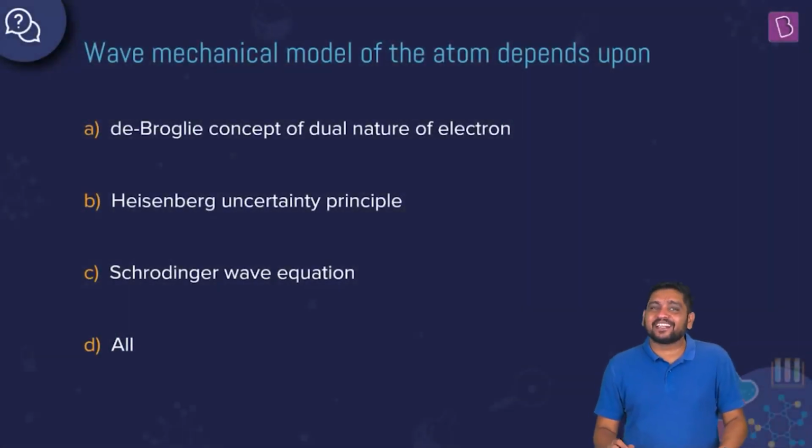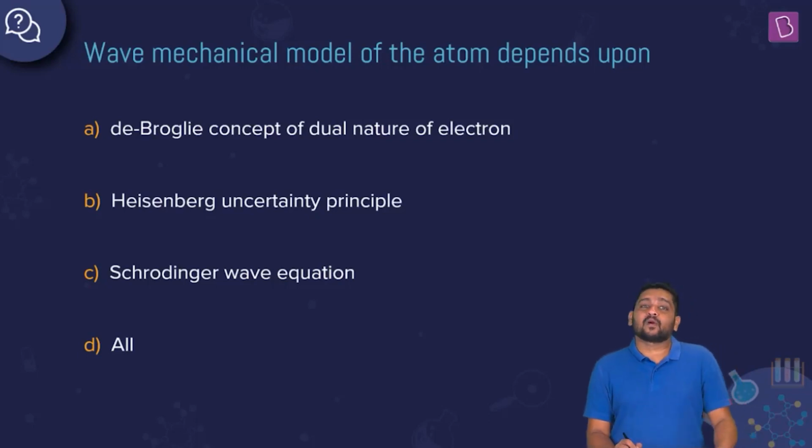Okay, this is a simple theoretical question that we have here, which says wave mechanical model of the atom depends upon de Broglie concept of dual nature of electron, Heisenberg's uncertainty principle, Schrodinger wave equation, and D option says all, right? So we know what is the wave mechanical model of the atom.